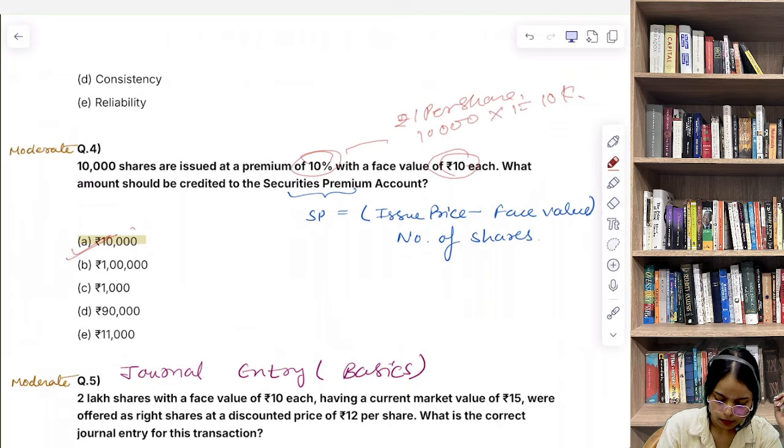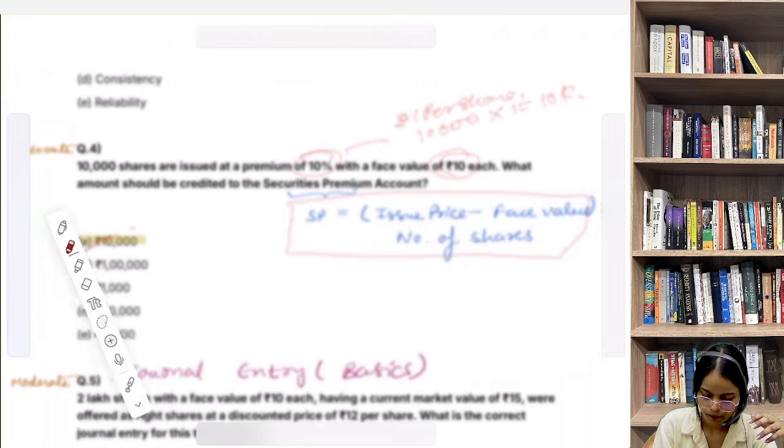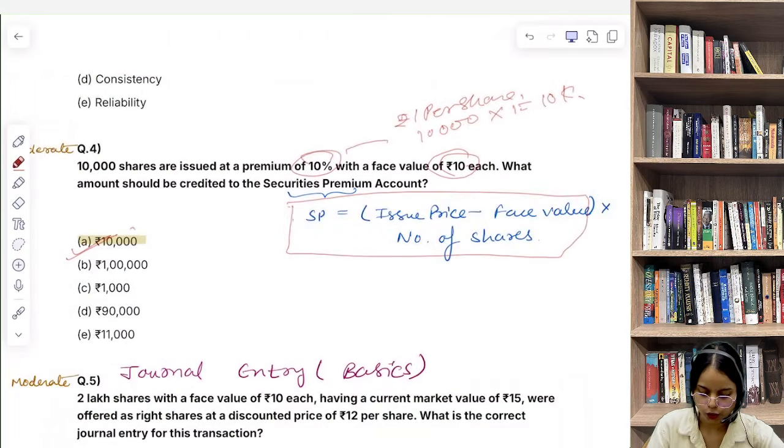So now this is a quick formula to remember. What's the formula here? That is issue price minus face value multiplied by number of shares. Keep this formula at your fingertips. These are really easily scoring numericals. कितना टाइम लगता है हमको? मुश्किल से 2 सेकेंड भी नहीं लगते हैं अगर आपका कॉन्सेप्ट क्लियर है तो. They are very easy scoring numericals.